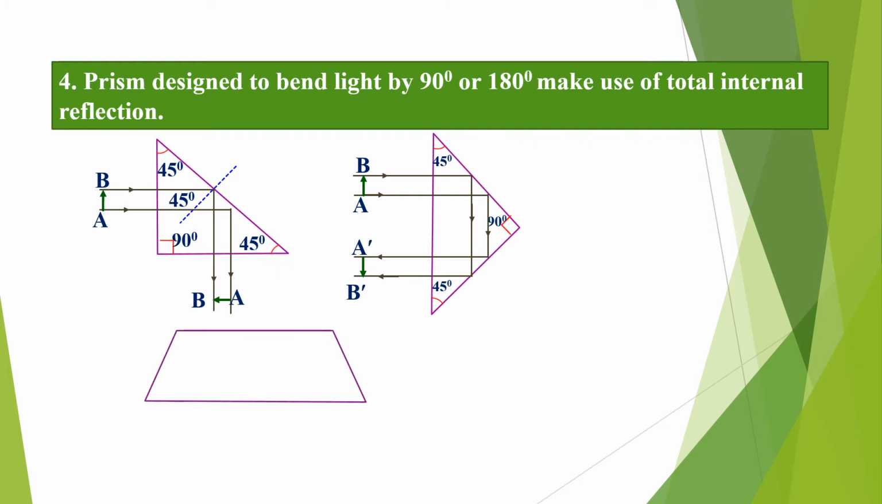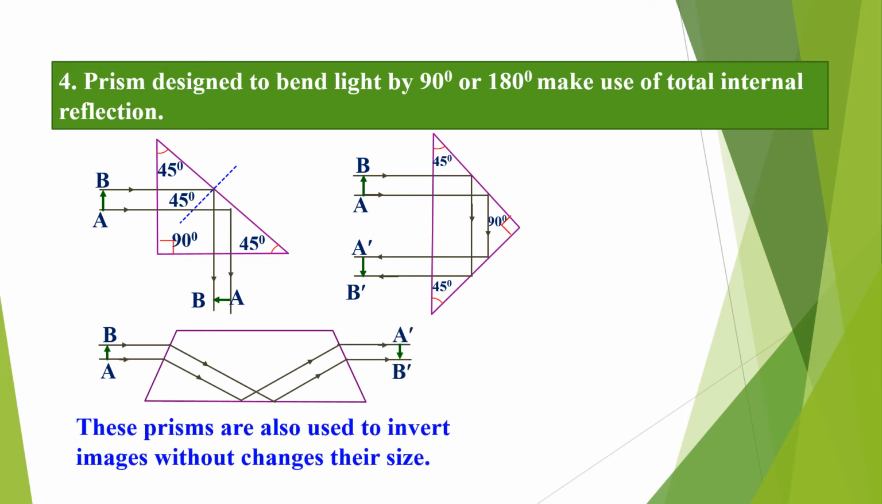Another one is a combination of prisms. AB is kept on the left side, and the AB image can be taken on the other side like this. So these prisms are also used to invert an image without changing its size. That is the third case. We don't want to change the size, but we want to make it inverted. In such cases, we can use the prism.